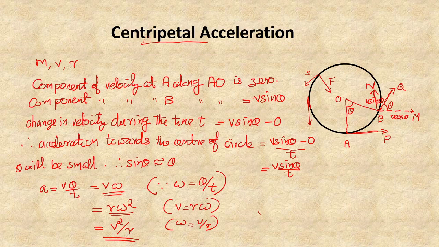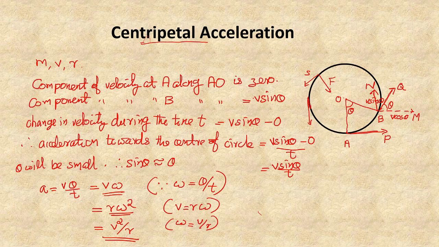Suppose a stone is tied at the end of a string, and it is whirled around with the help of a finger. Who is going to provide the necessary centripetal force?